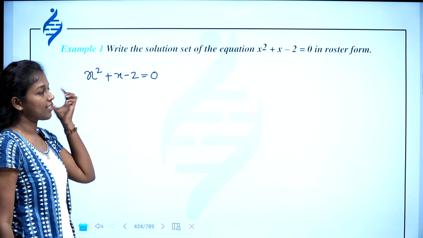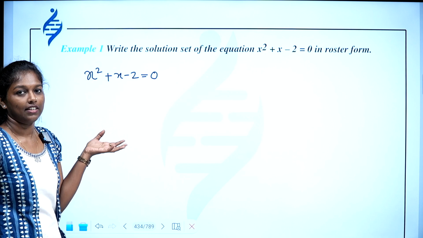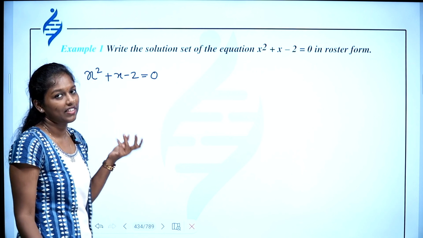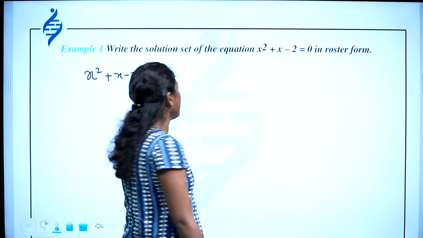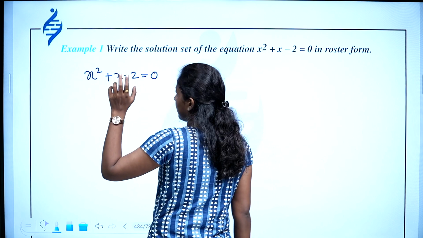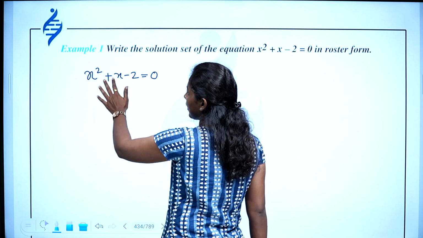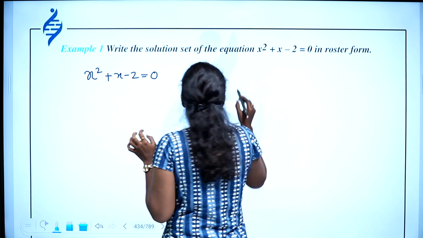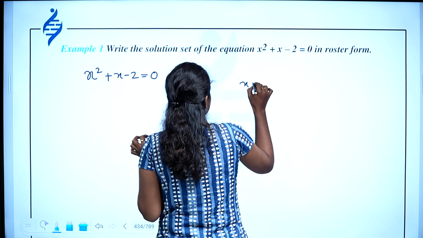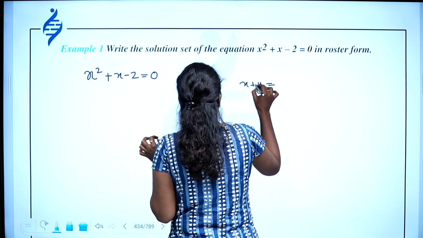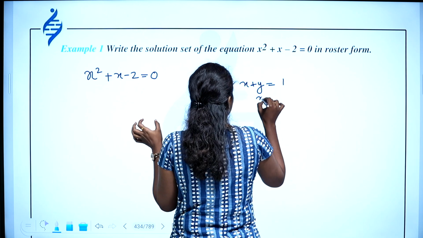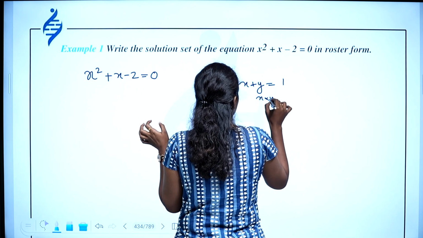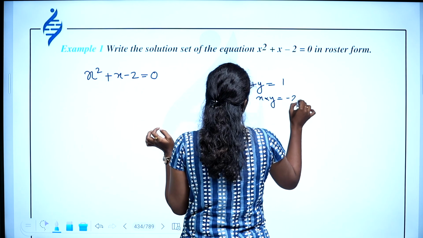How do you find the solution? Yes, you have learned it in your lower classes. First of all, you have to check what numbers have a sum of 1 and a product of -2. Or I can write x plus y equal to 1 and x into y equal to -2.